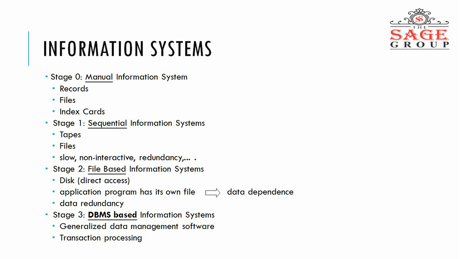Now come to stage 3, the DBMS-based information system, which we are understanding right now. It has generalized data management software and transaction processing. These are some features of the database management system which we will explore further.